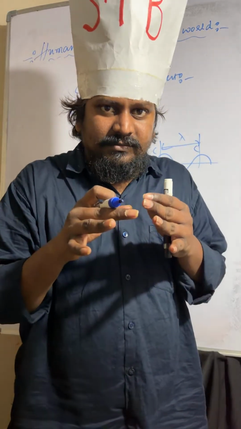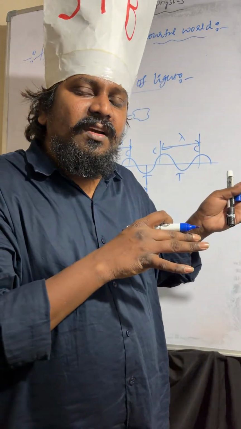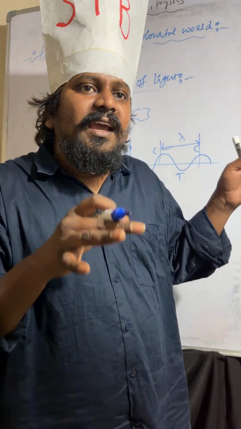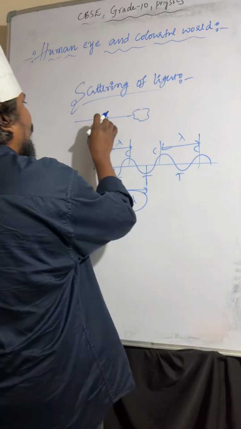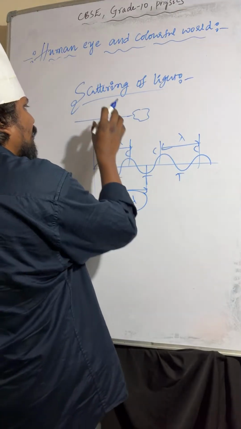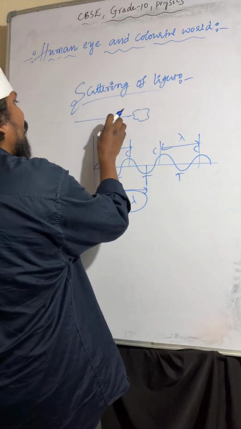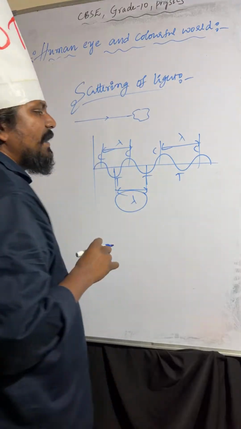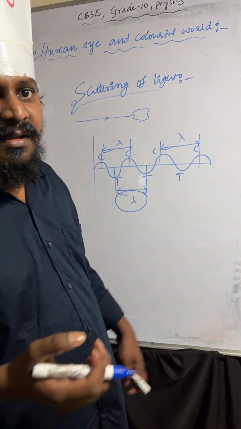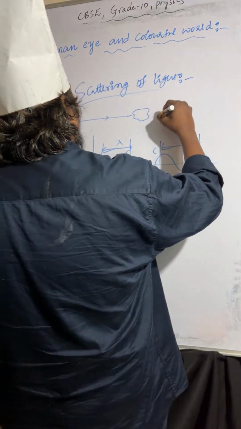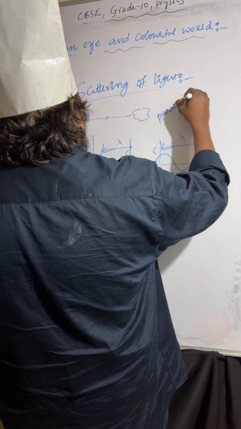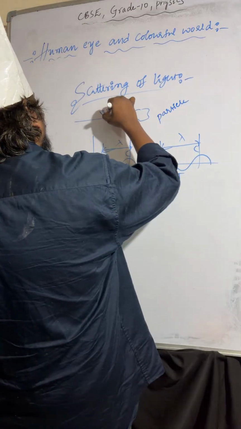When the light is incident on the particle, the wavelength of the light incident on it is comparable to the particle size. This is the particle and this one is the light.